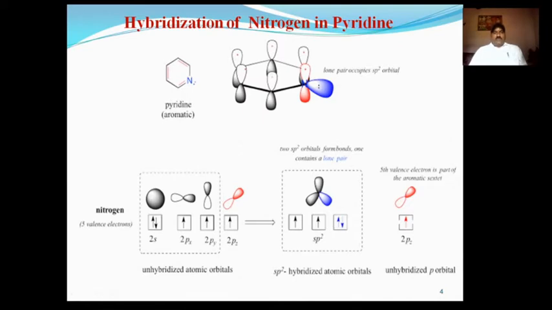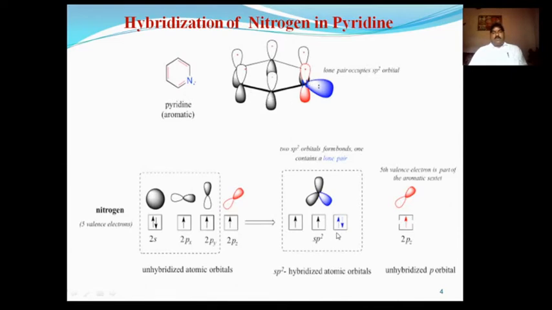So in the formation of sigma bonds, the hybrid orbitals of the nitrogen atom having unpaired electrons overlap with the hybrid orbitals of the adjacent carbon atoms to form sigma bonds.